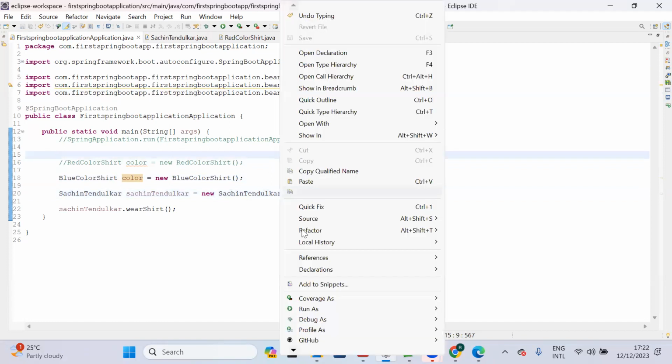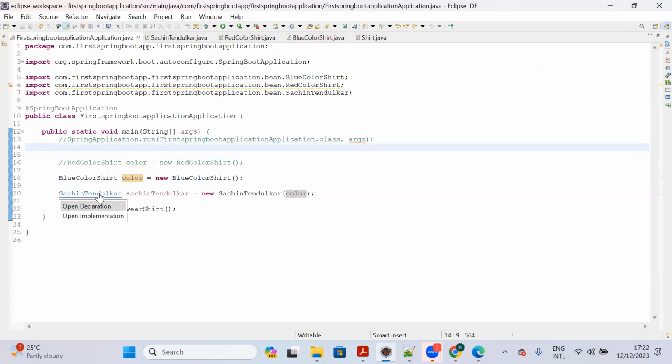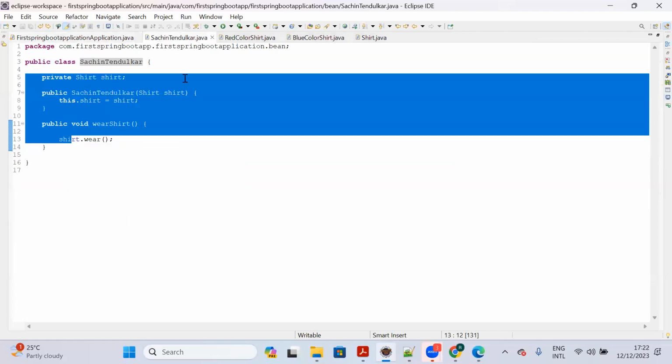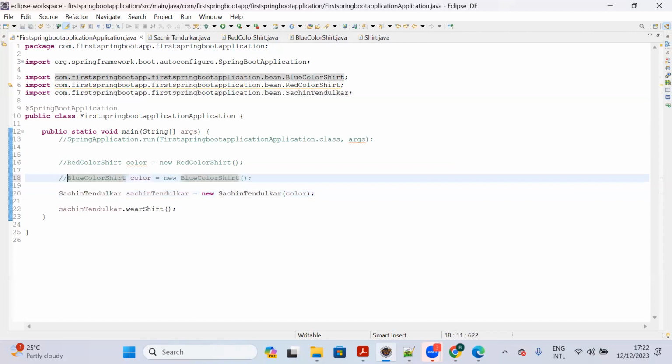So now let me run the Java application. What will happen? Now Sachin Tendulkar can wear a blue color shirt. Now Sachin Tendulkar has changed his mind. He wants to wear a red color shirt. What does he have to do? He doesn't want to change the body. He just needs to remove the shirt from his body. How can he remove it? Just comment it out and uncomment the other. Commenting out is nothing but removing the shirt from Sachin Tendulkar's body and then wearing the red color shirt.